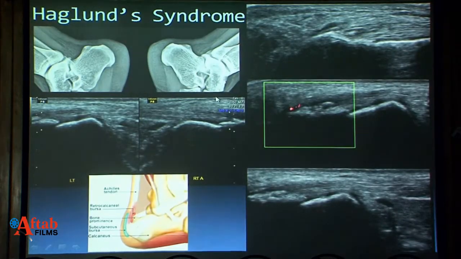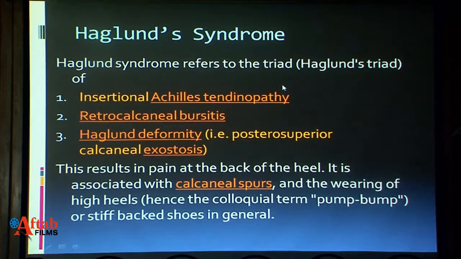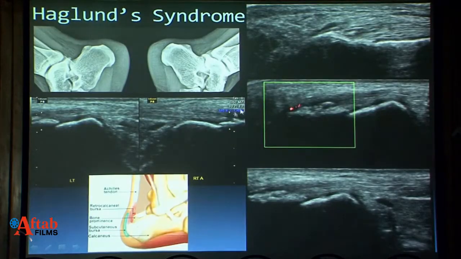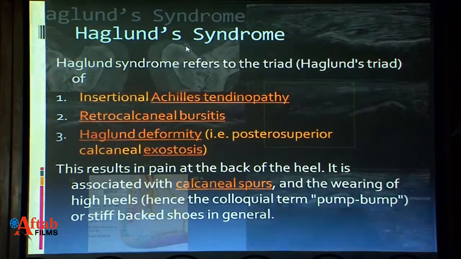Haglund syndrome per se is not one, but there is a chronic microtrauma involved, so I've just included this case here. It's a triad of insertional Achilles tendinopathy, retrocalcaneal bursitis, and Haglund's deformity. We can see all three things on ultrasound: bursitis, tendinosis, and the exostosis here.